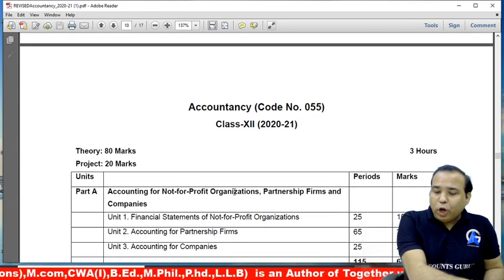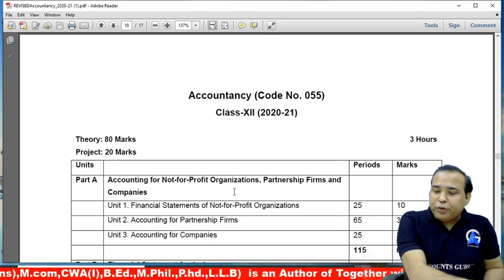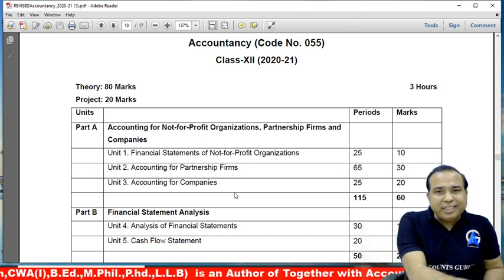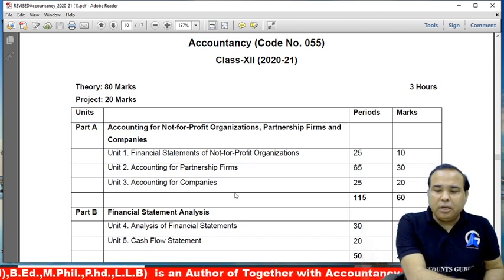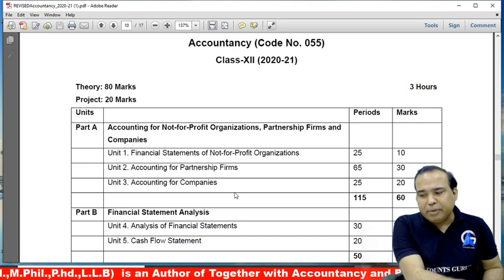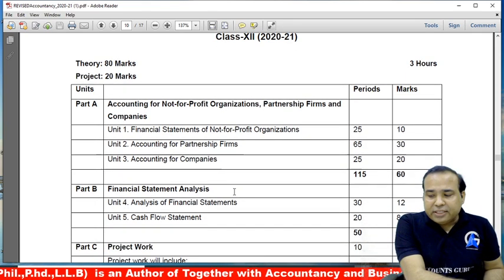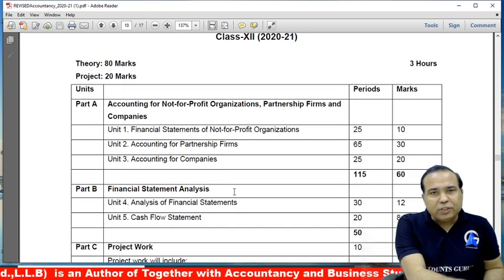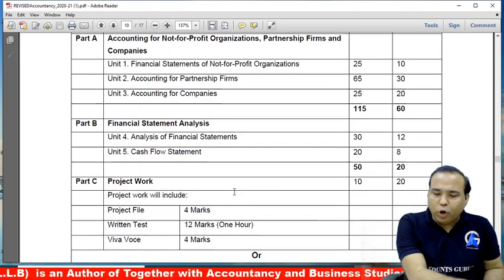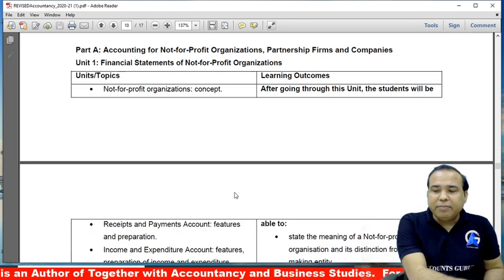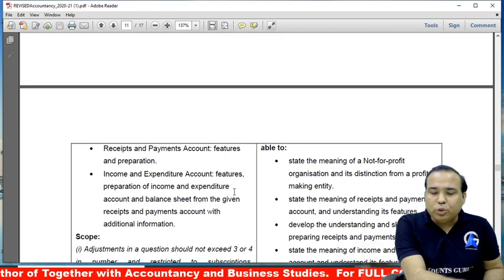As we all know, the not for profit organization chapter carries 10 marks, accounting for partnership 30 marks, accounting for companies again 20 marks. So it is 60 marks. Analysis of financial statements is 12 marks. Cash flow statement 8 marks. This we all know. So this is what the CBSE has given for your reference, that the syllabus is there. You can go through the syllabus.